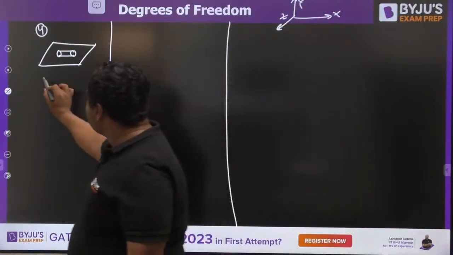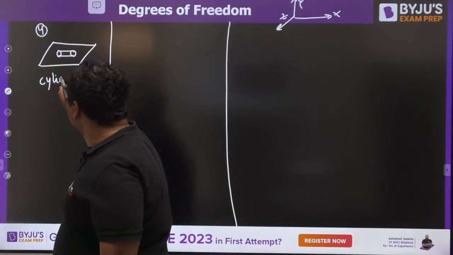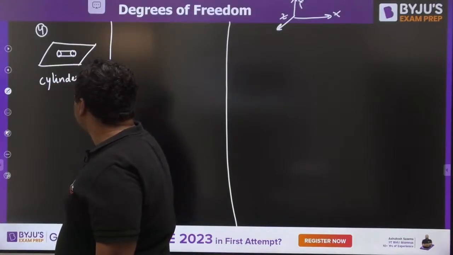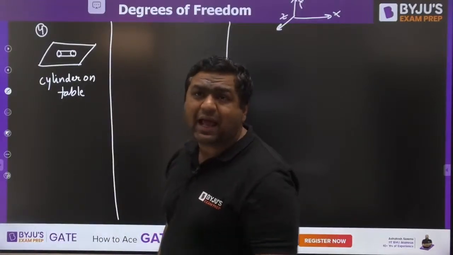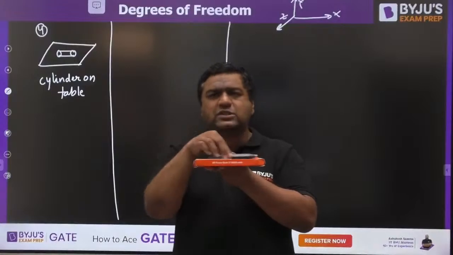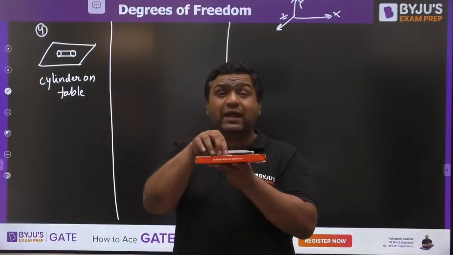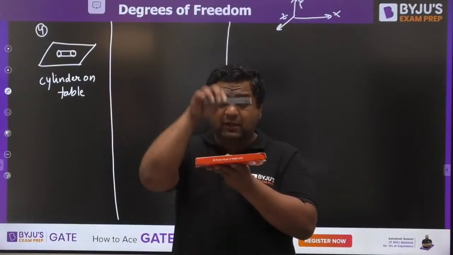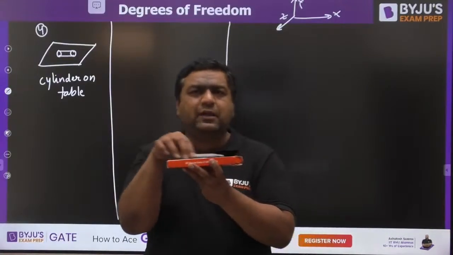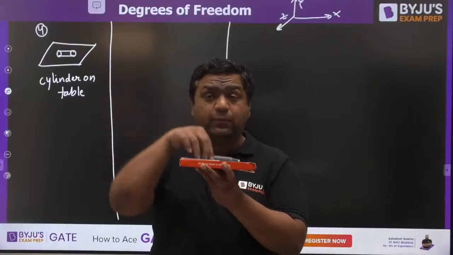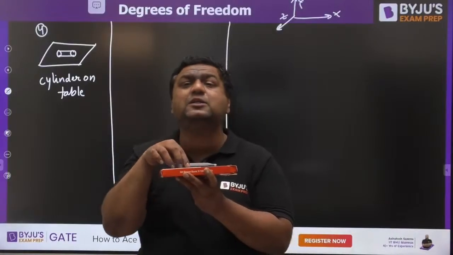So when you have a cylinder on a table, you can see translation in x direction possible, translation in y is not possible, translation in z is possible.